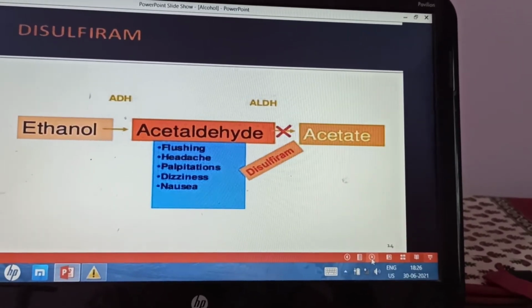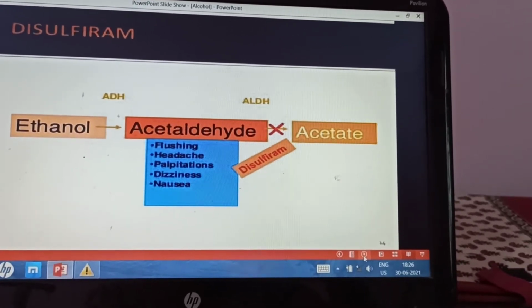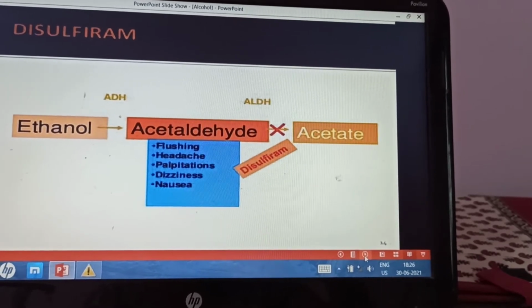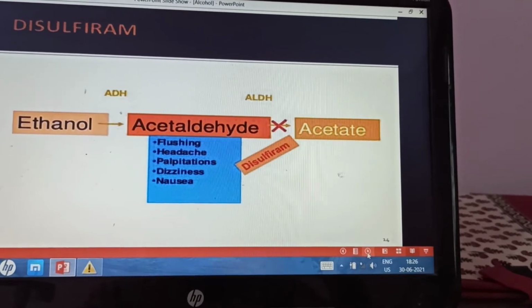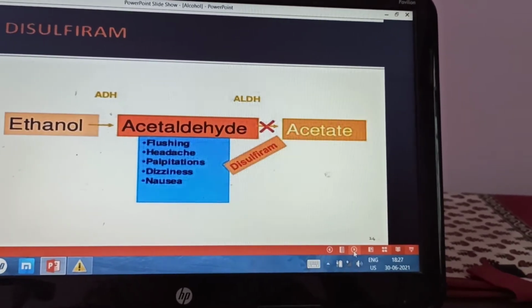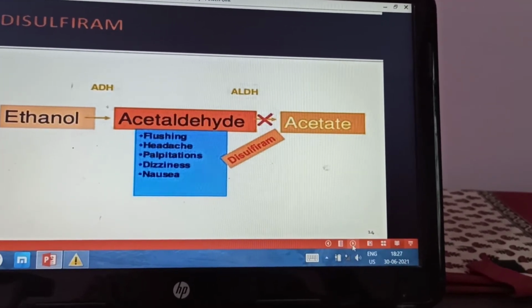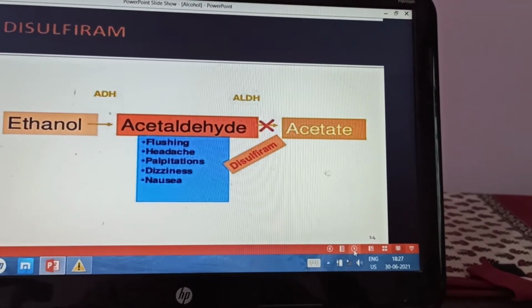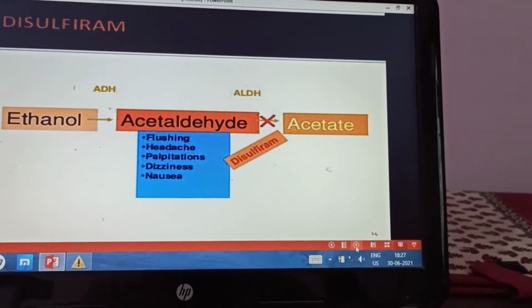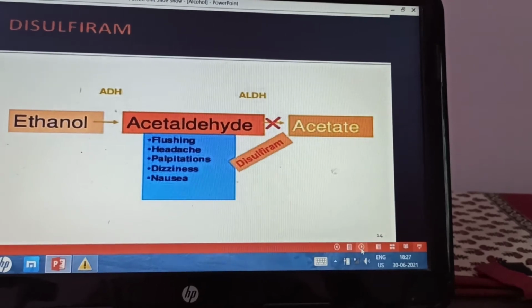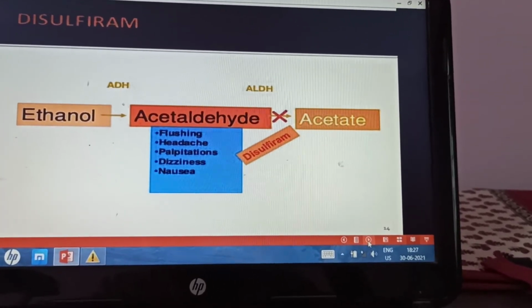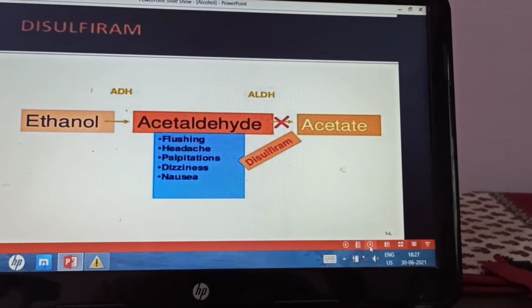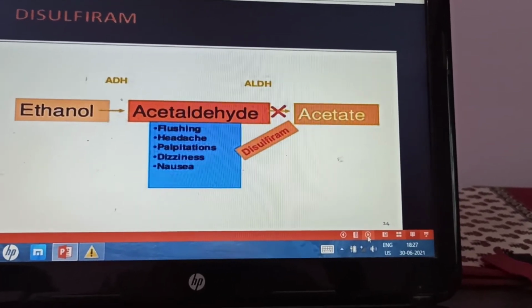Because of that the patient will refuse to take ethanol, because time is required for the new enzyme to be synthesized. Aldehyde dehydrogenase will not be synthesized quickly, slowly it will get synthesized. Until that time, if the patient takes alcohol, he will get this acetaldehyde syndrome, which is very distressing to the patient.